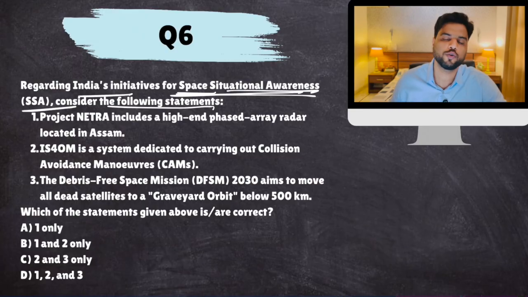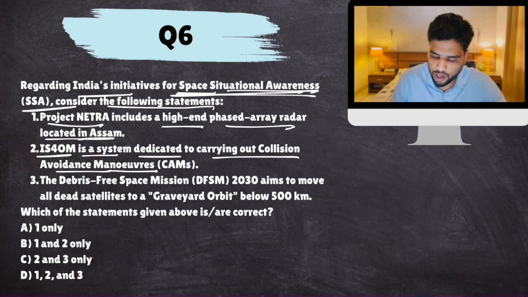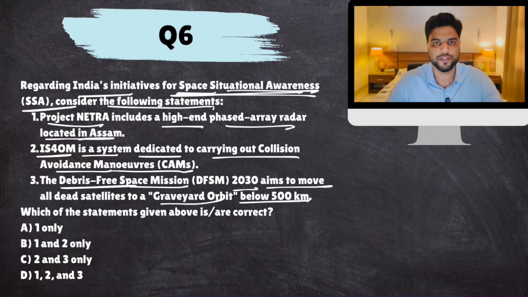Now, what has ISRO done so far for this? Project Netra includes high-end phased array radar located in Assam. IS-4OM is a system dedicated to carry out collision avoidance maneuvers. Debris-free space mission 2030 aims to move all dead satellites to graveyard orbit below 500 kilometers.